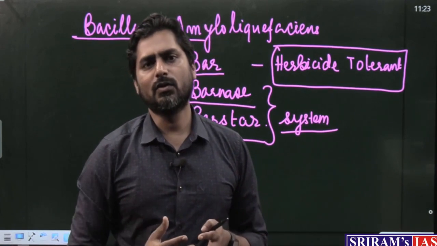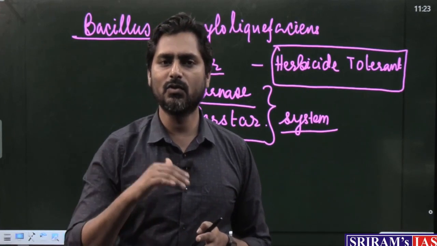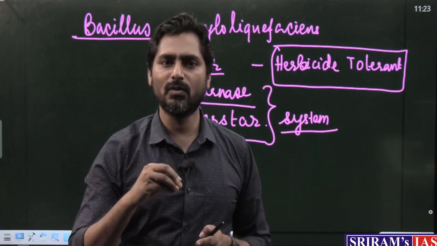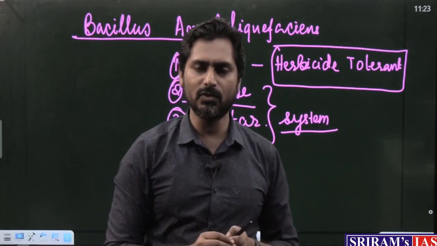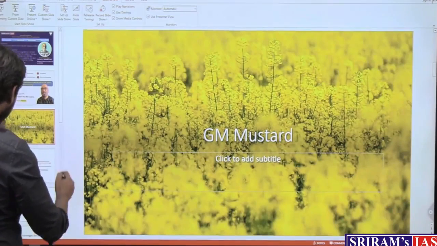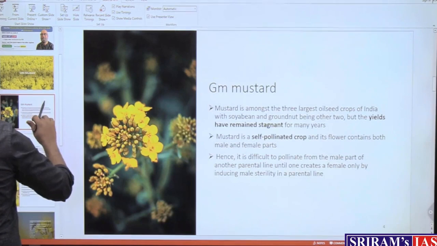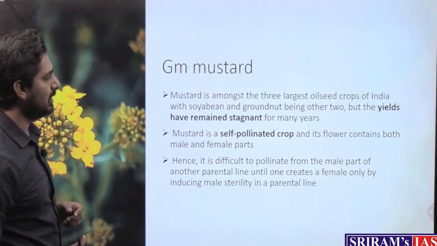But again, we need to do more discussions and deliberations, then we should evaluate whether GM crops would be beneficial or not. So this is with respect to GM mustard. So let us even look at some of the other dimensions. Through these slides we will just quickly see what we have already seen.